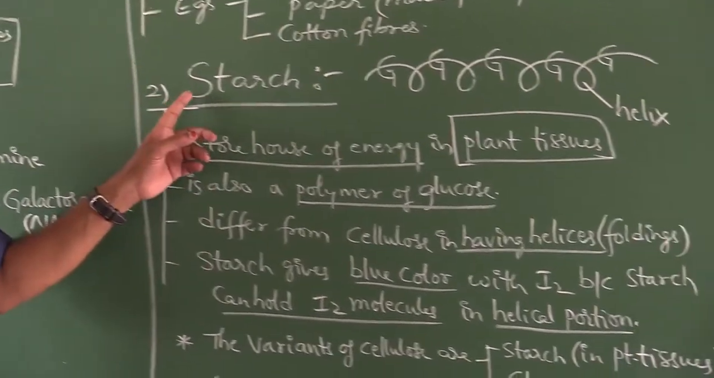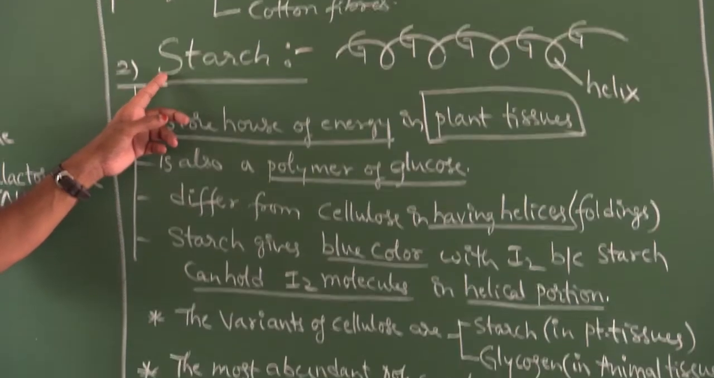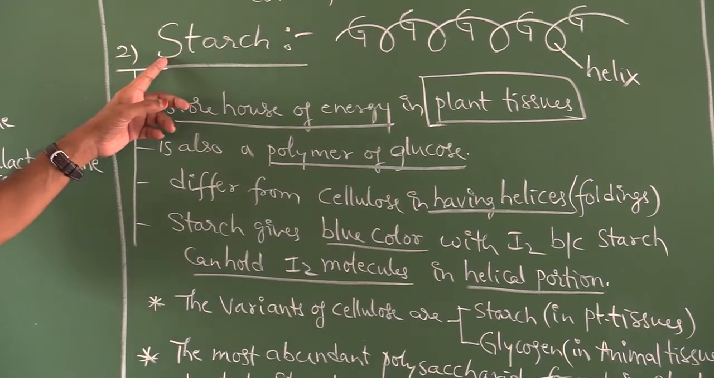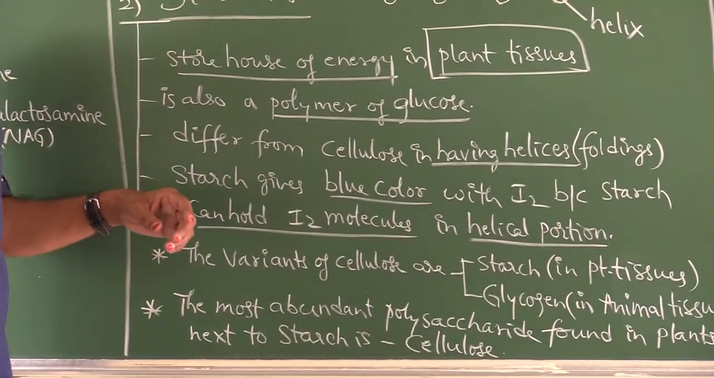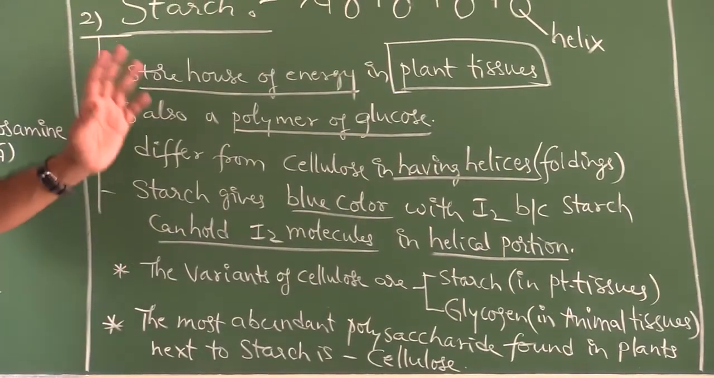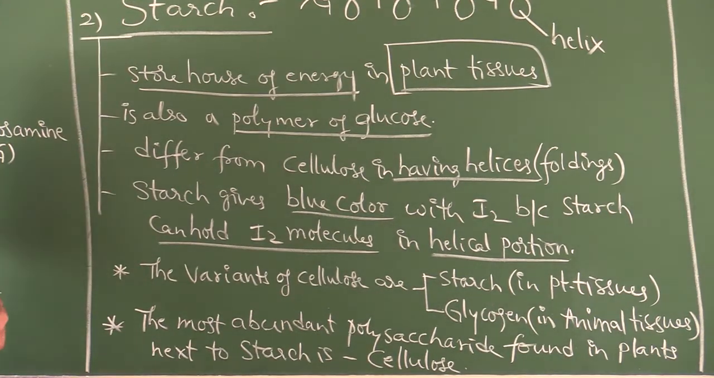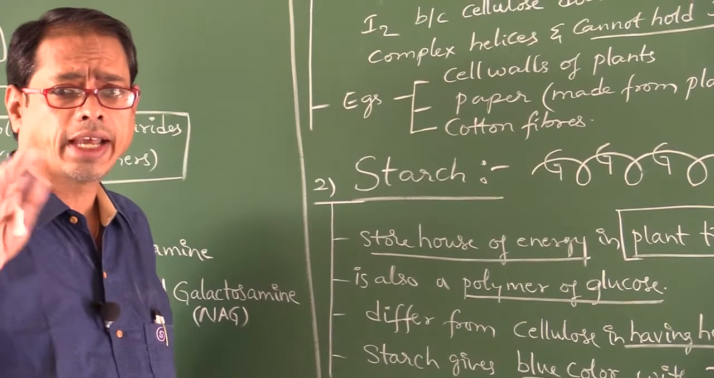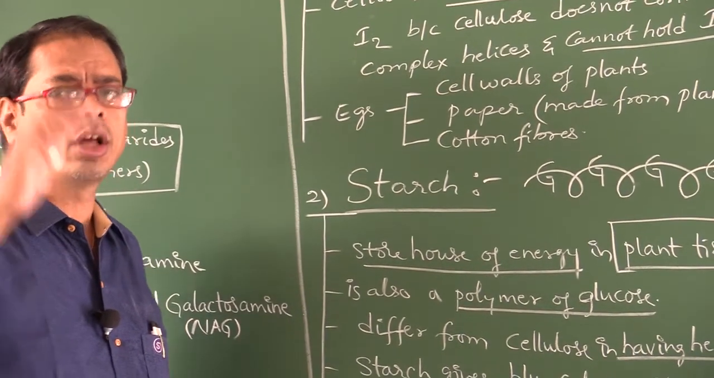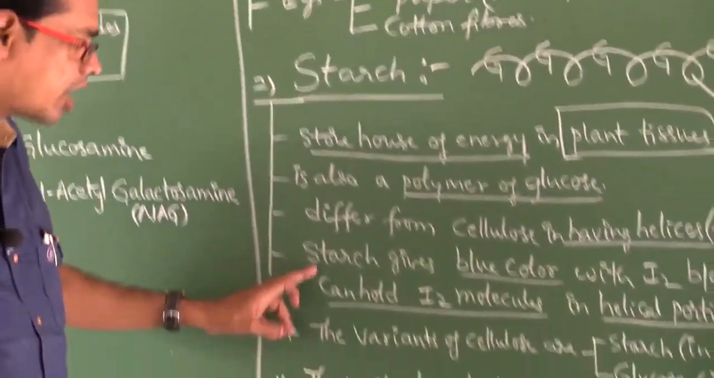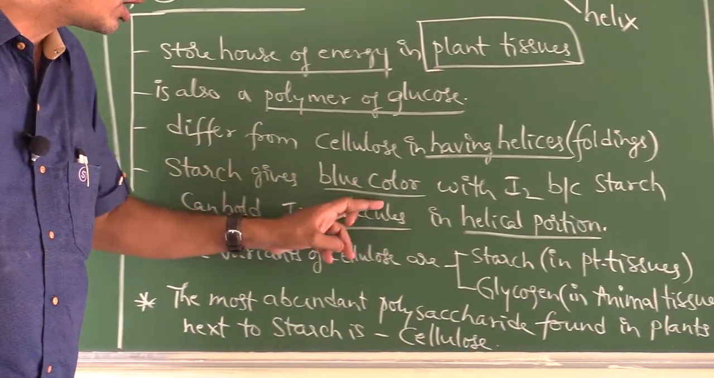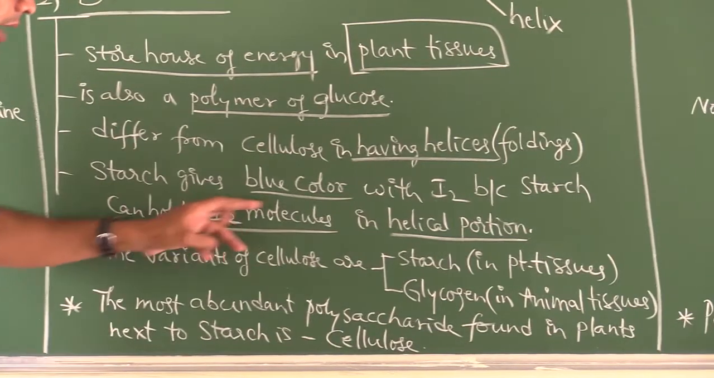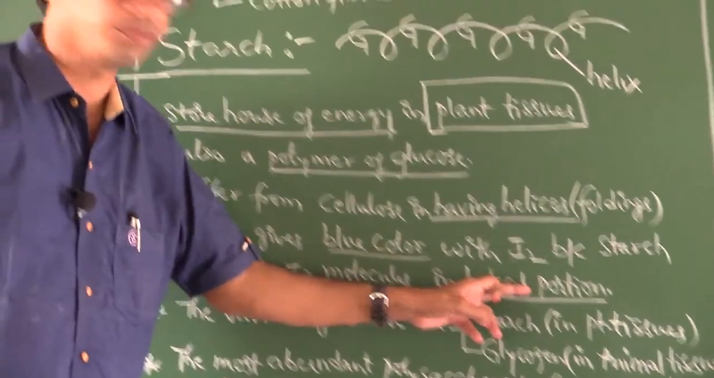So, starch is having helices. That's why starch can hold iodine molecules, and that's why starch can give blue color with iodine. Cellulose has no helices. That's why cellulose cannot hold iodine molecules. Starch gives blue color with iodine because starch can hold iodine molecules in the helical portion.